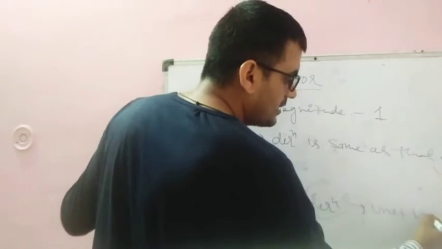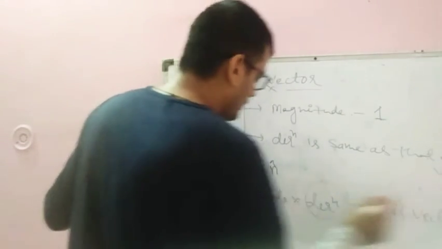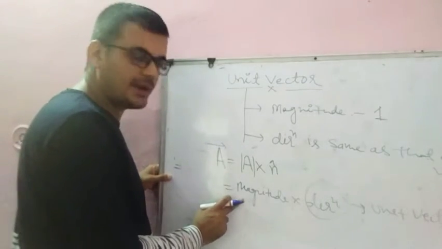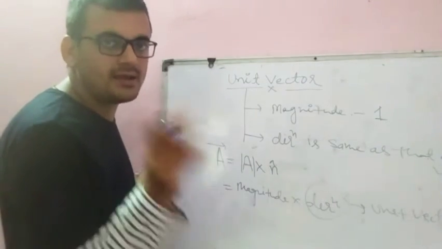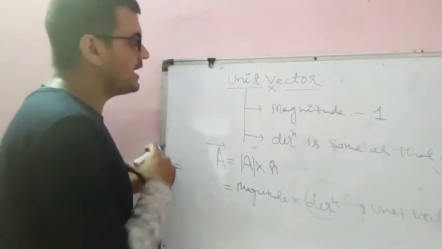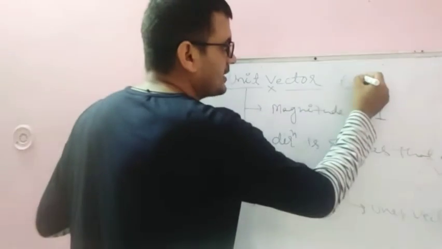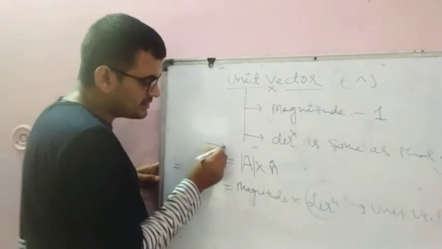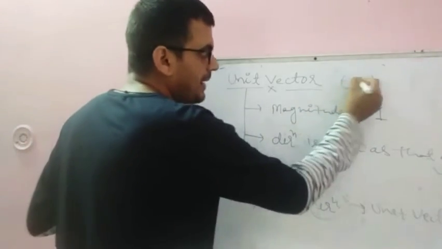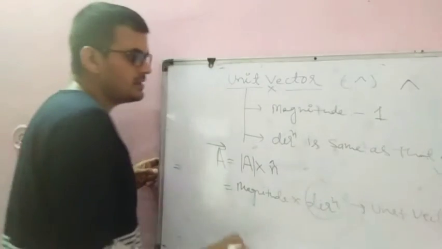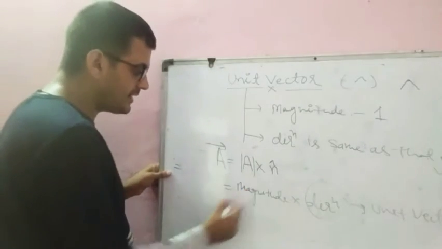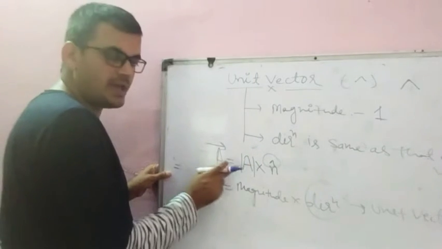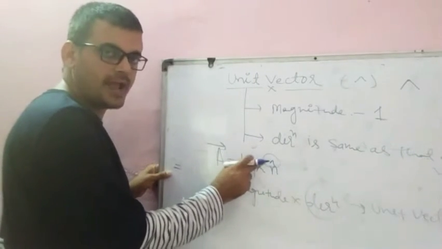This direction is called unit vector. Any vector is the product of its magnitude and its direction vector. The symbol of unit vector is always represented by this cap, like this. So A equal to mod A into n cap.